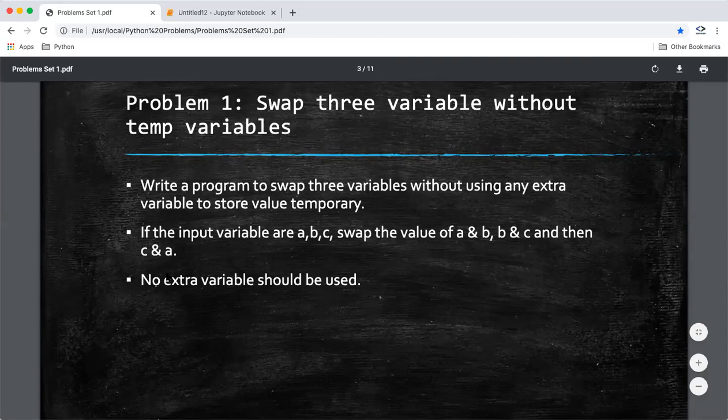Whenever we are doing any problem, it's very important to understand the problem statement. The coding part or the syntax of a language comes later on. The most important thing is that you understand the problem statement properly first. If you are attending an interview, you can ask the interviewer again if you are not clear, because many times people just start coding or giving the answer, but when the interviewer realizes that you have not understood the question, it gives a bad impression. The solution comes later, but not understanding the problem is a poor thing.